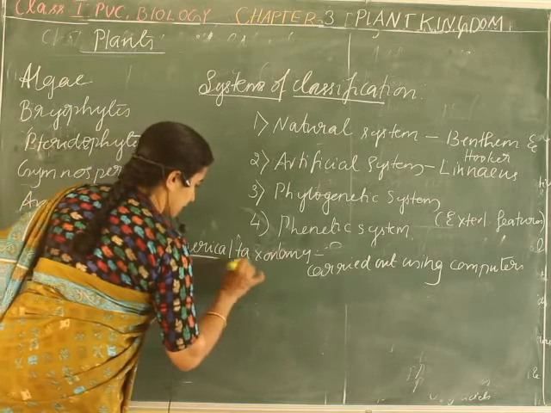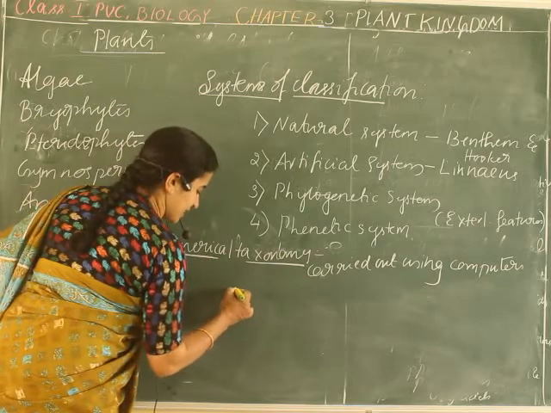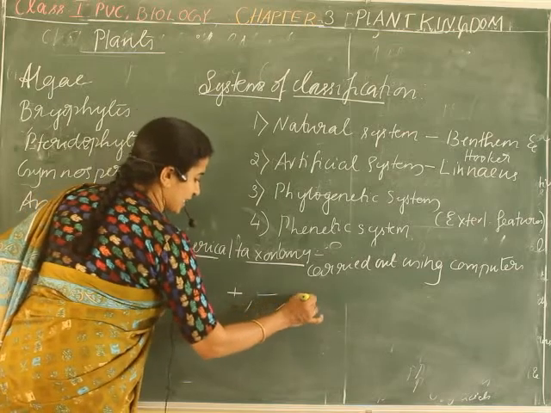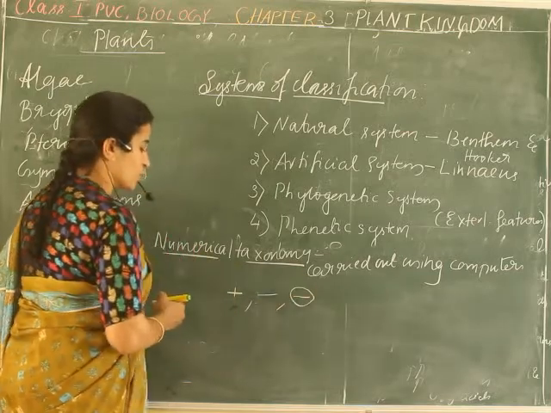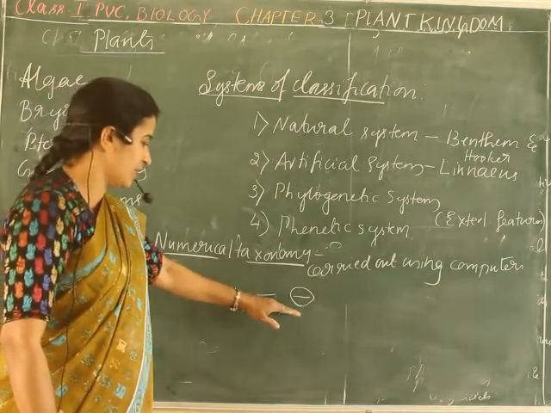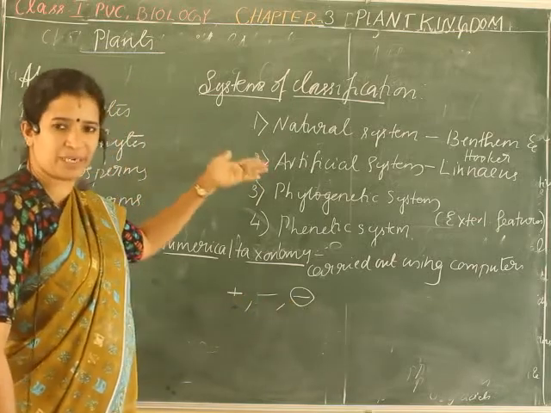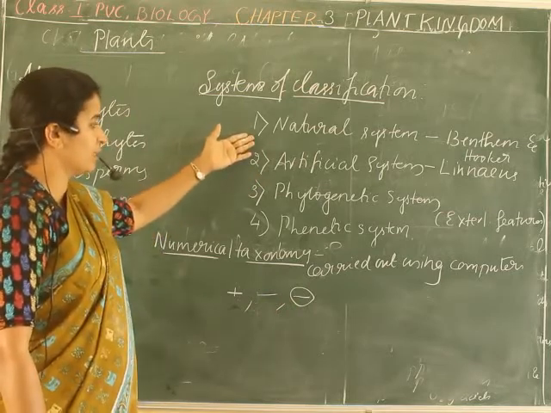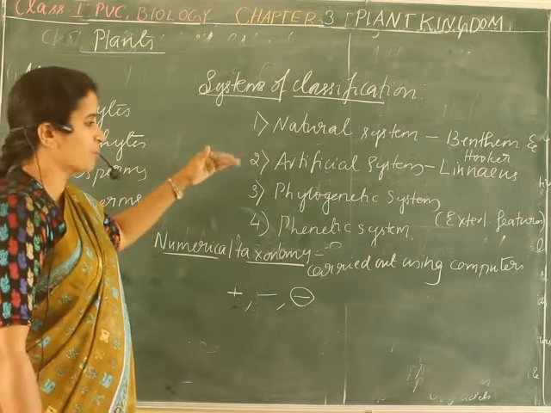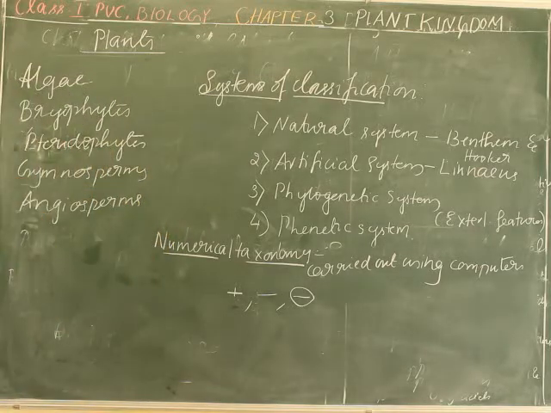For example, some signs are given for the characteristics. If the character is present, plus. If the character is not present, minus. If the data are unavailable, like this. So the advantage of numerical taxonomy is that it considers all the characteristics. In the artificial system, only observable characteristics were taken. In the natural system, they considered both the morphological as well as anatomical features, even the internal features, as well as cytological features.